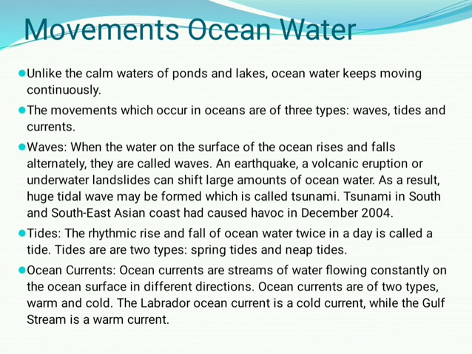As a result, huge tidal waves may be formed, which is called a tsunami. The tsunami on the southern and Southeast Asian coast caused havoc in December 2004.